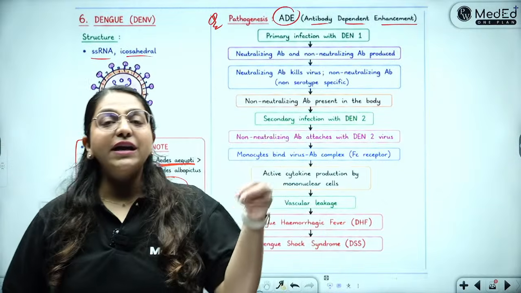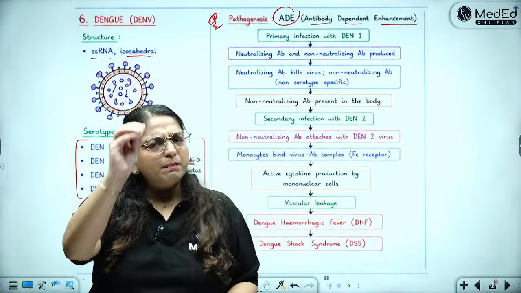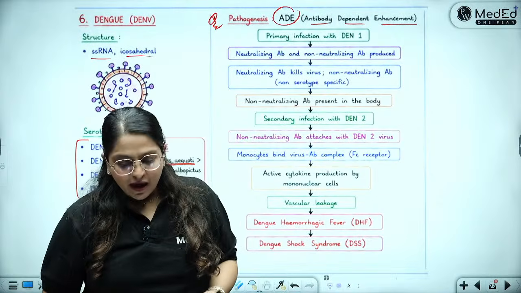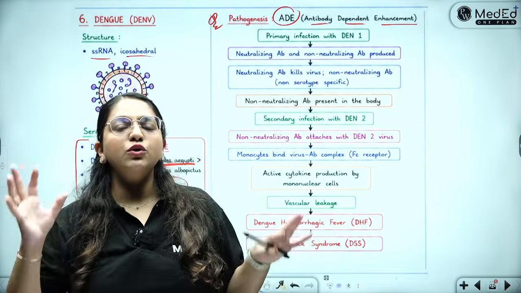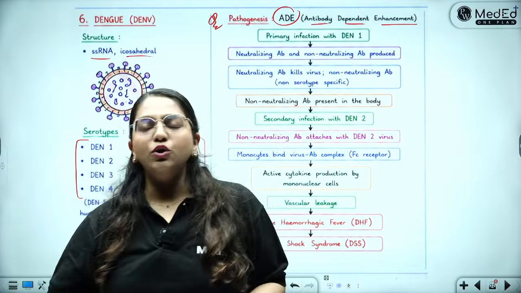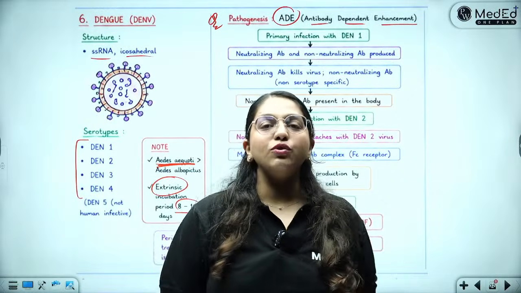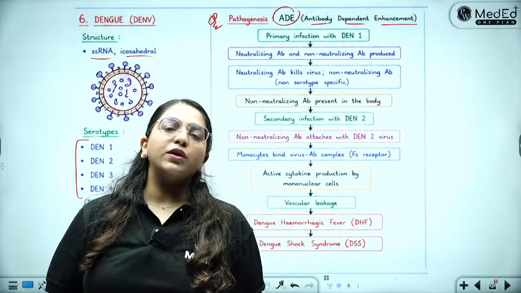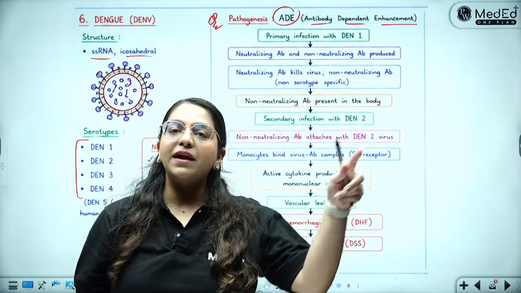In the simplest possible way, suppose you get dengue infection once in your life with the DEN1 serotype. You had some fever, some platelets falling, and then you improved. Again, for the second time, you get a dengue infection. If you were unlucky, this time you got it with the DEN2 serotype. Now, there is a guarantee that you will land up in ICU.